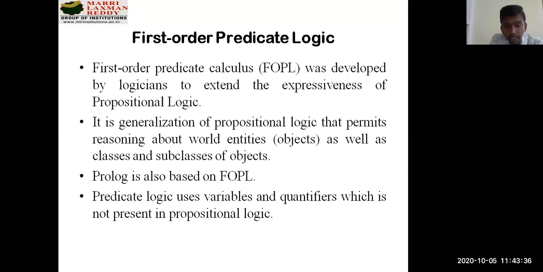Predicate logic uses variables and quantifiers, which is not present in propositional logic. So everybody please make a note of this statement. Predicate logic uses variables and quantifiers. So we have used variables as part of propositional logic. Here we will be using quantifiers also with respect to predicate logic. So please make a note of this point and keep it in mind, so that whenever you are answering about predicate logic, that will be useful.